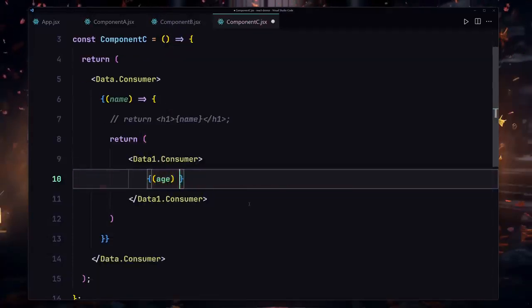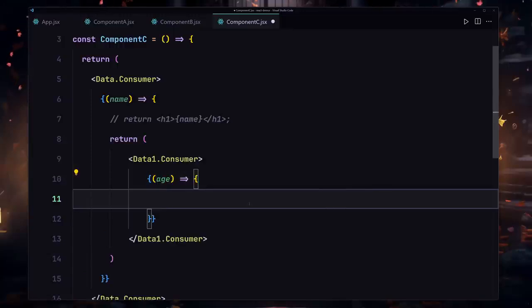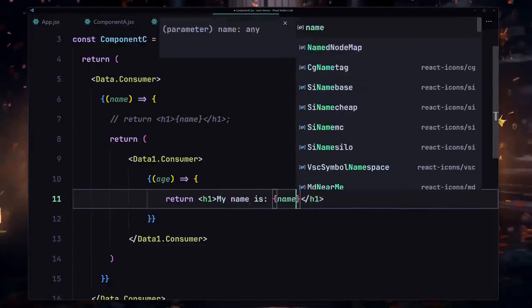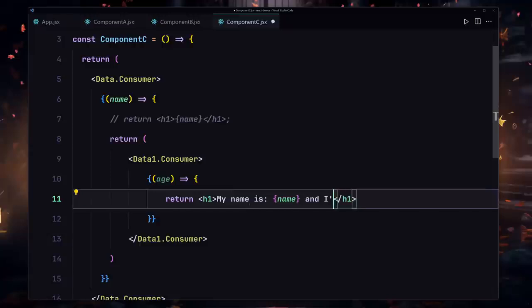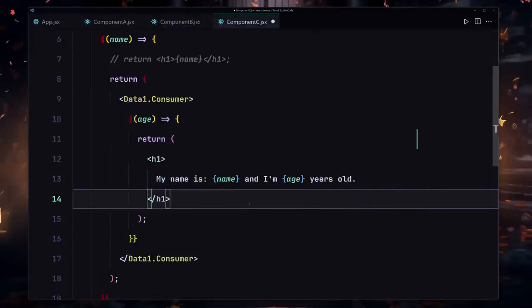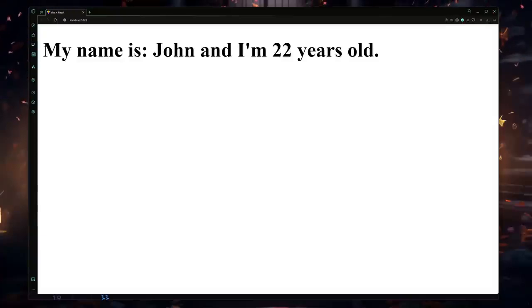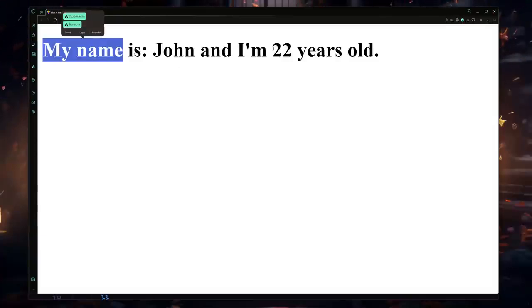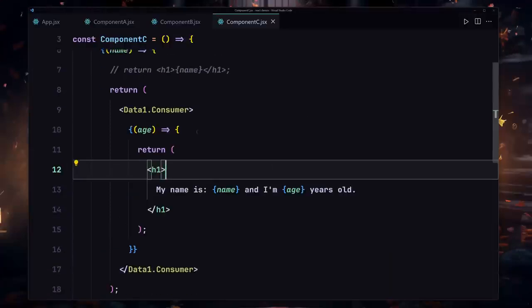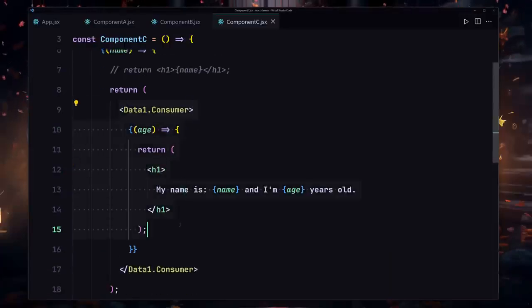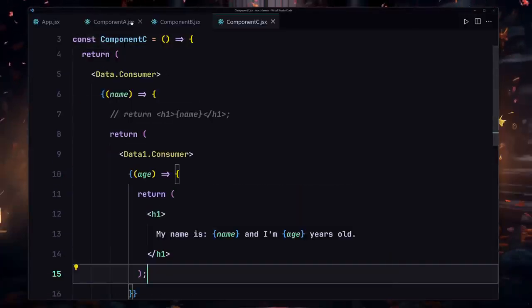So I'll use age, and inside there I'm going to use my h1 right here. First of all, we have to return there because we are using curly braces, and I'm going to write "my name is", and then I'll put my name inside there, and I'm going to also write "and I am", age, "years old". There we go. So if I save my file, here you can see I'm now getting "my name is John and I'm 22 years old". So this is once again not a good way to pass our data, but at least it is better than prop drilling.